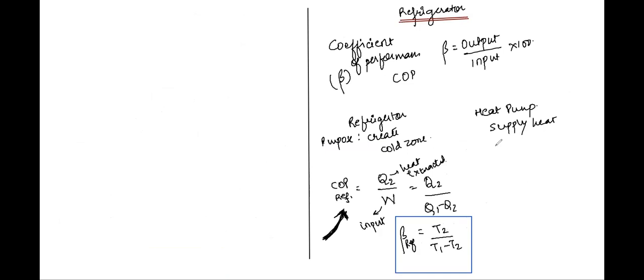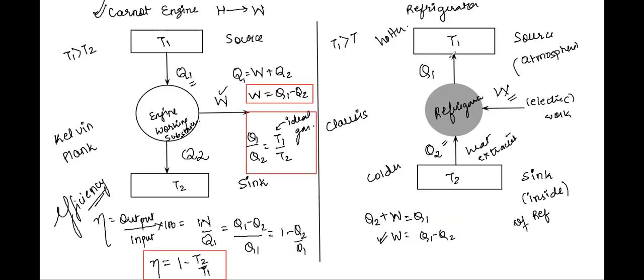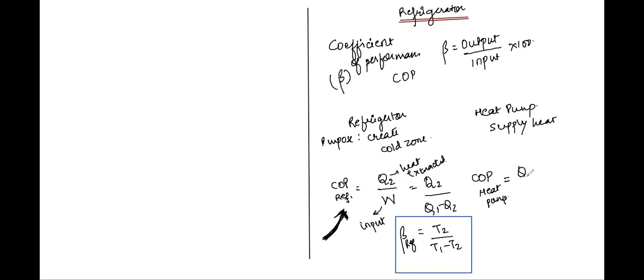Okay, let's quickly come to what will be the coefficient of performance for a heat pump. For a heat pump, the coefficient of performance will be how much heat was supplied. See here, with respect to the higher body temperature or the hotter body, we will say how much heat was supplied, that is, heat supplied upon how much work was done for it, that is W.